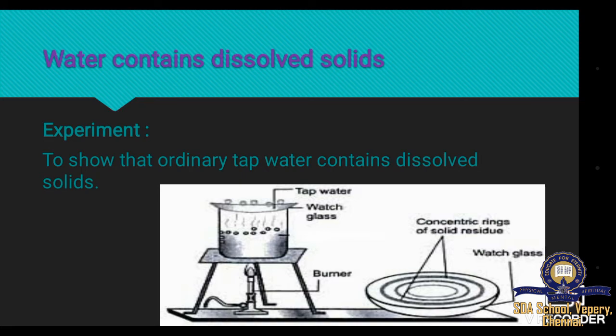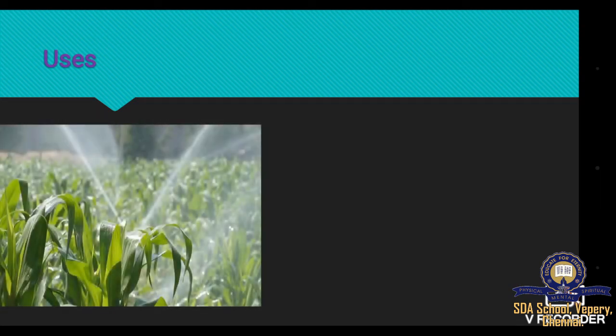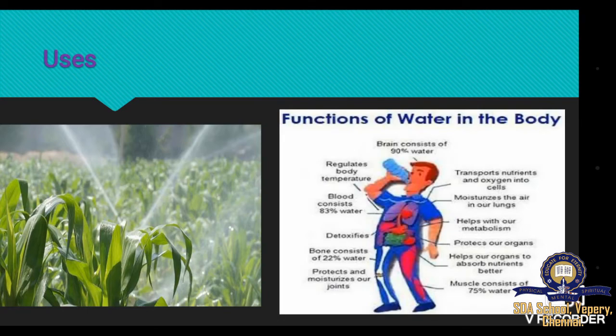These dissolved solids are observed only in tap water, river water and well water. But distilled water and rainwater do not contain dissolved solids as they exist in pure form. The dissolved solids means salts, minerals and impurities present in water. These dissolved solids help in the development of plants. They also supply essential minerals needed by our bodies and add taste to our drinking water.